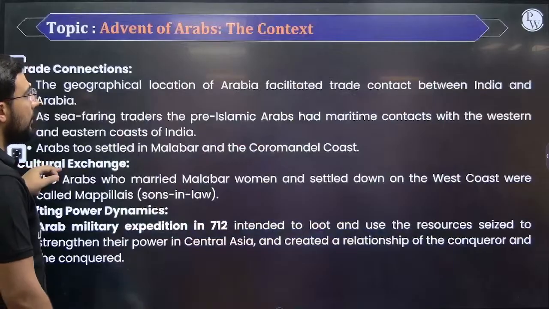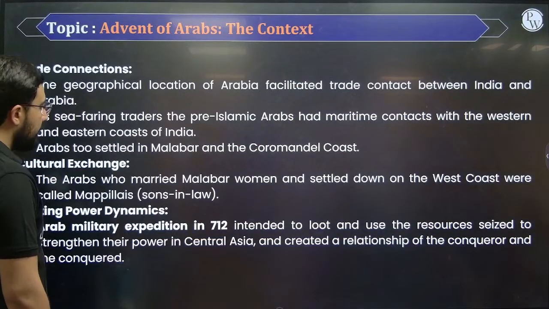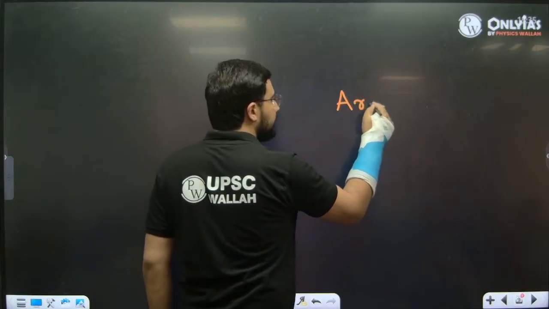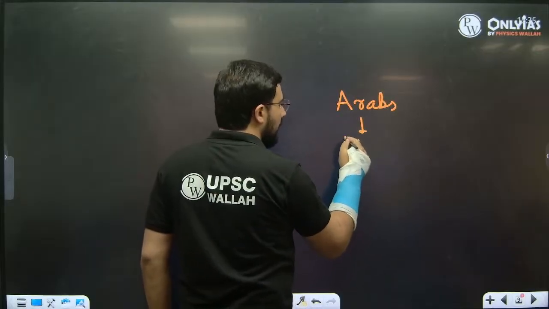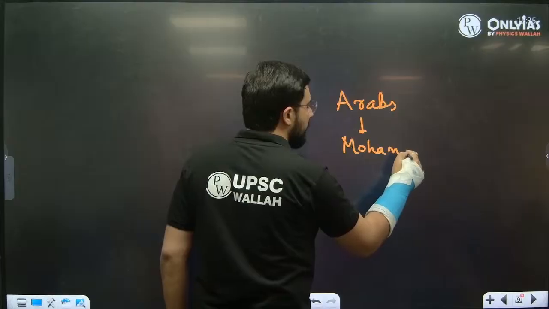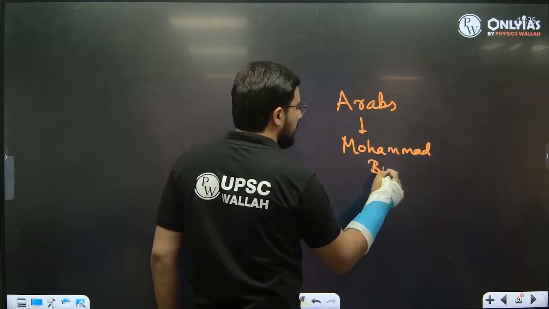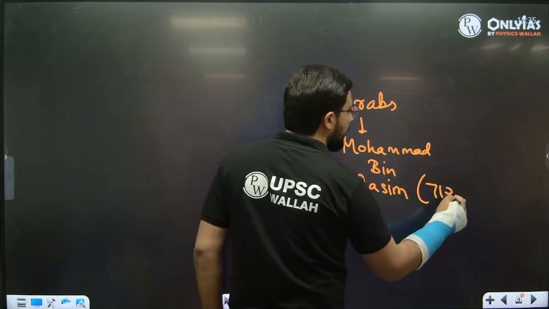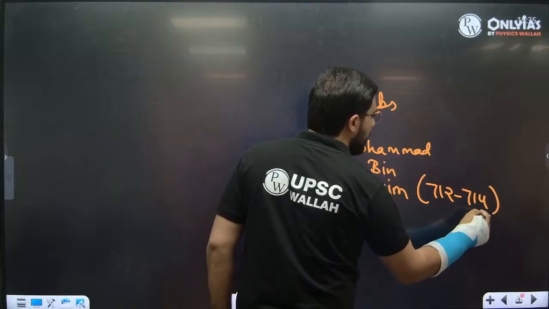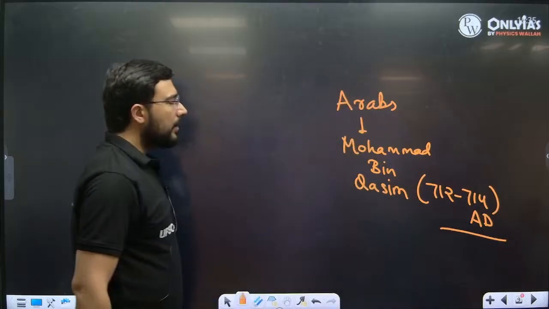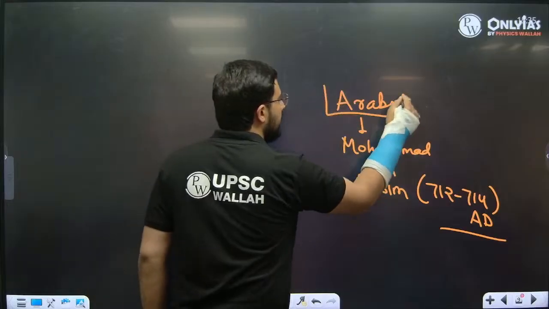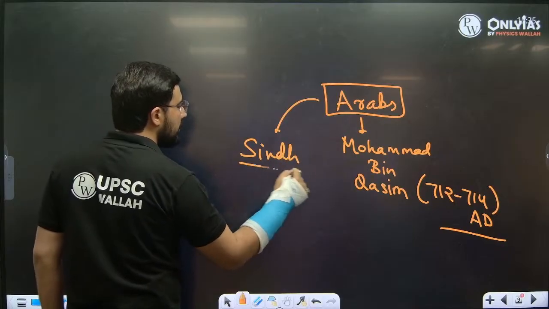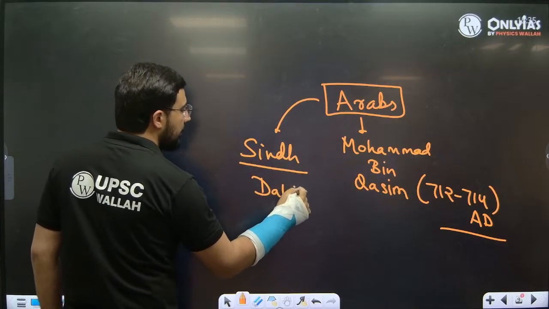The person who came at this point of time, his name is Muhammad bin Qasim. Okay, so from the side of the Arabs, see the entry of Muhammad bin Qasim. Muhammad bin Qasim came to this region around 712, and for the next 2 years he was able to capture the region of Sindh. Okay. Now when Arabs came in the region of Sindh, we had a king, and the name of the king was Dahir. So Dahir, he was the king of this region.